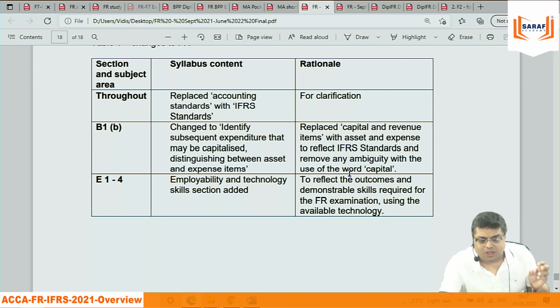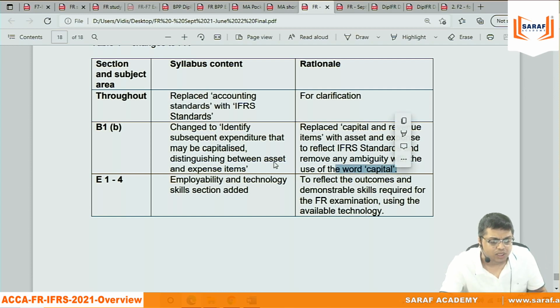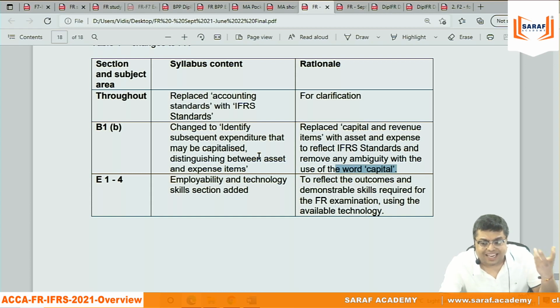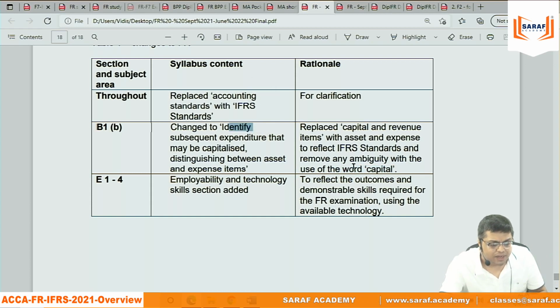Now, they are saying that when you incur an expenditure, if it's a capital expenditure, then you say it is an asset. If it's a revenue expenditure, then you charge it in the PL account. For that, you will use the word capital asset. Again, it's just a technical word change. Assets will be treated as a capital asset.